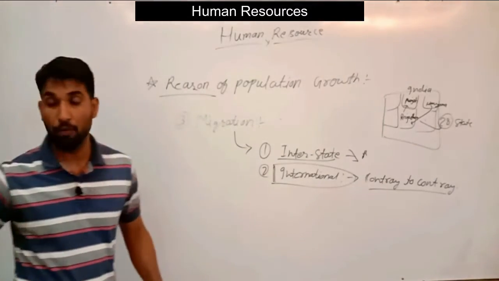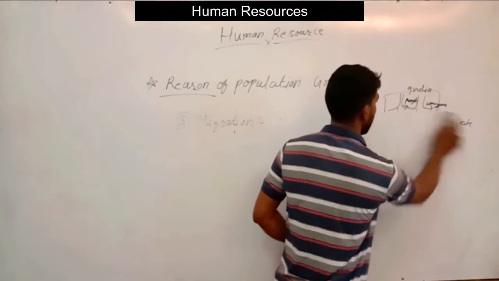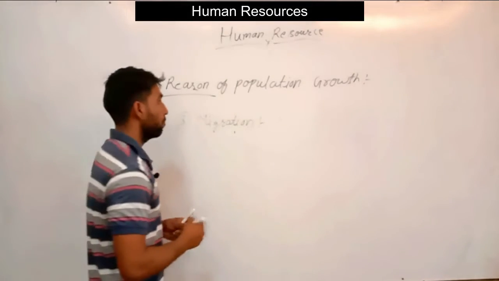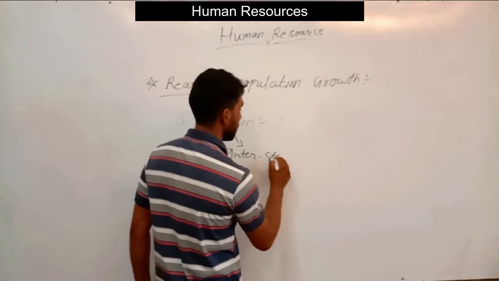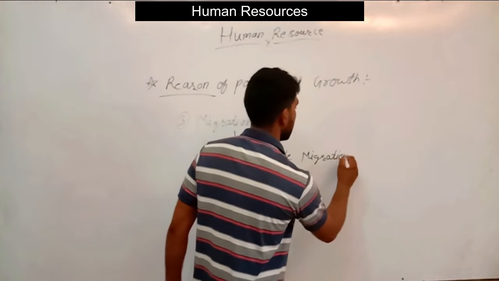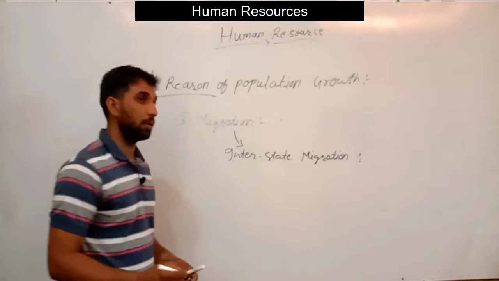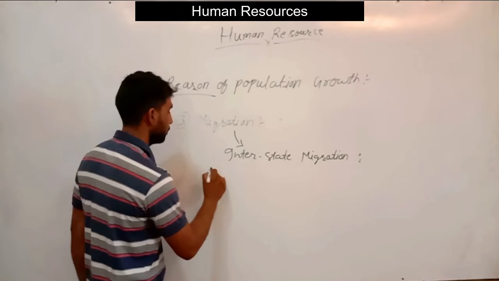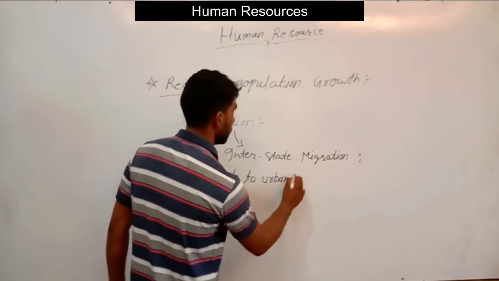So in India we have focused on what the reasons are within India for people to migrate from one state to another. Those are the reasons for migration in India, which may be interstate migration. In interstate migration, the basic migration in India is from rural to urban.